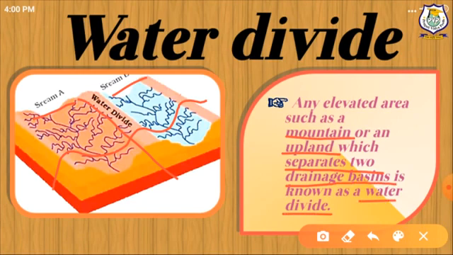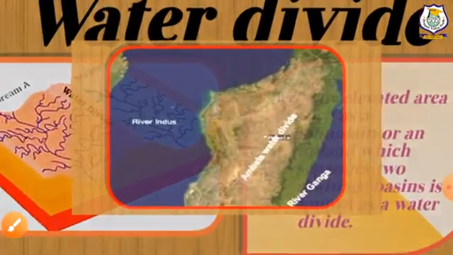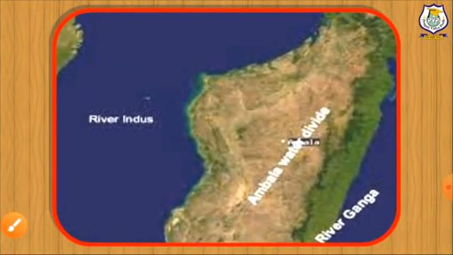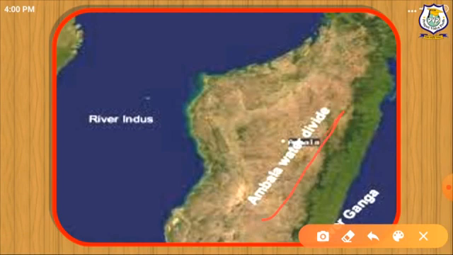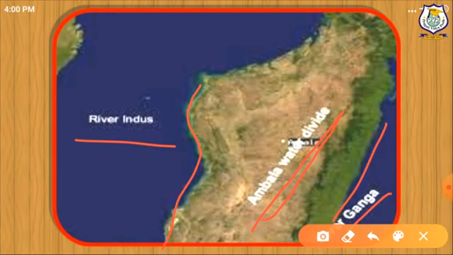water divide. So here is the example of water divide, Ambala in Punjab. So here you can see the river Indus and here river Ganga. So between river Indus and river Ganga, this elevated area is called water divide.